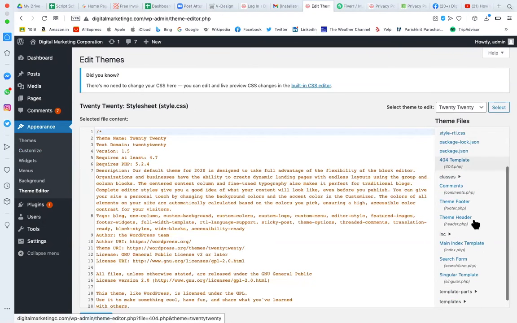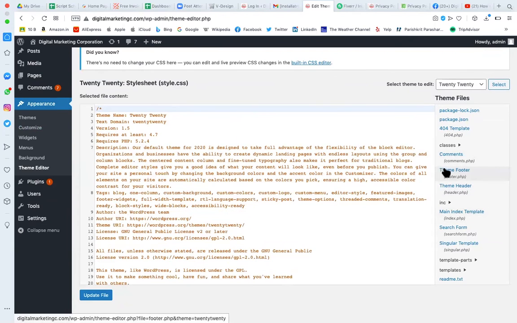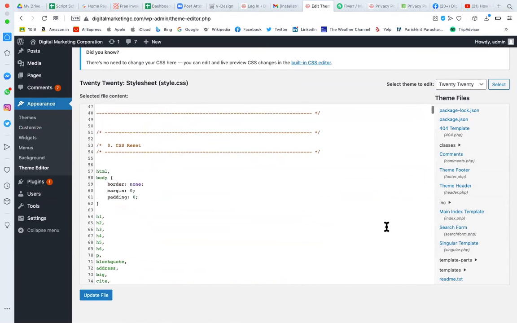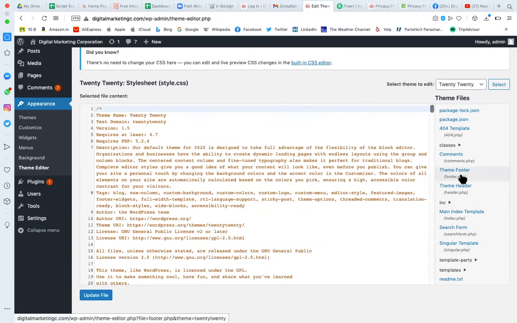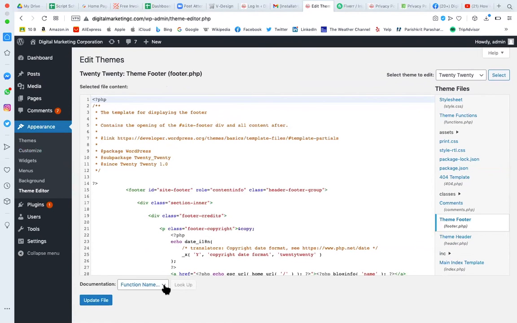All the PHP files are there: header, theme header, footer.php, header.php, index.php, searchform.php. See, all the PHP files are there, and all the functions are also there. If you select, you will find all the functions are also there. So if you know PHP, you can manage here.